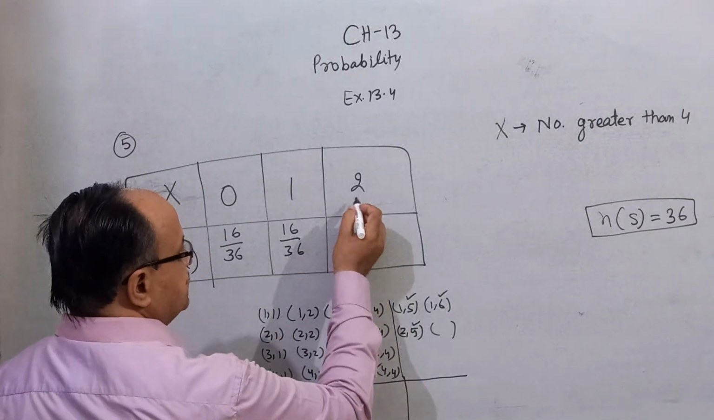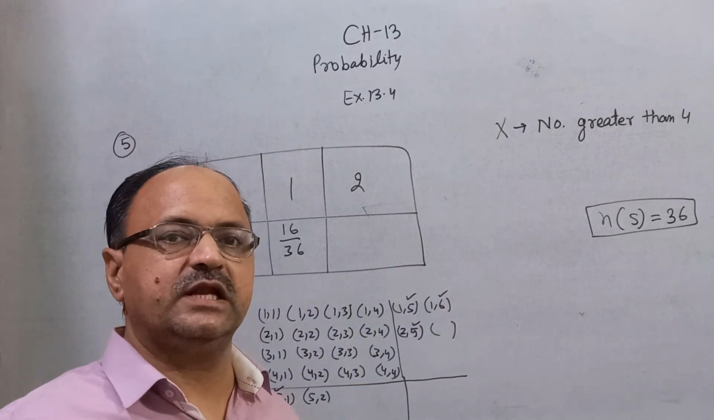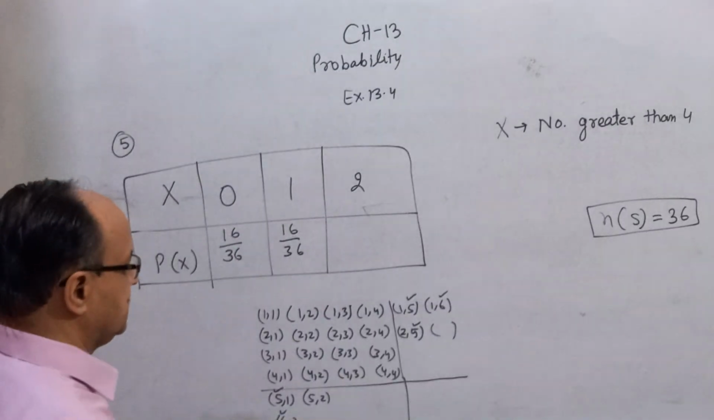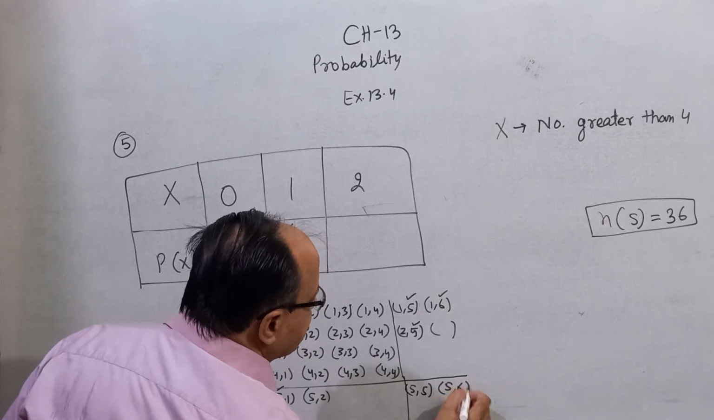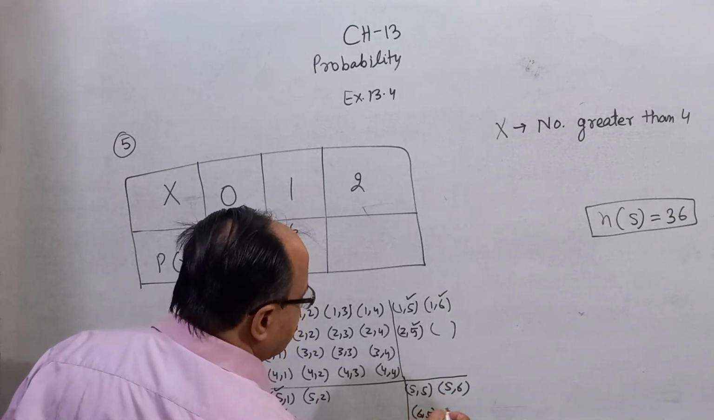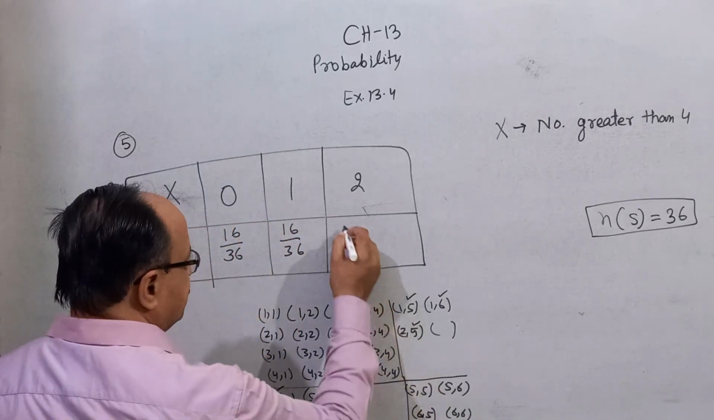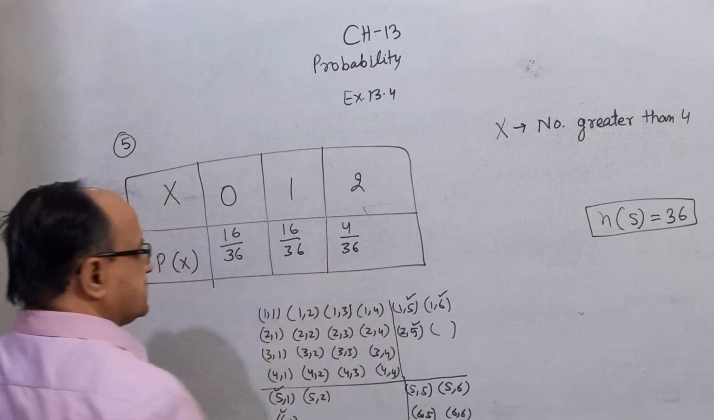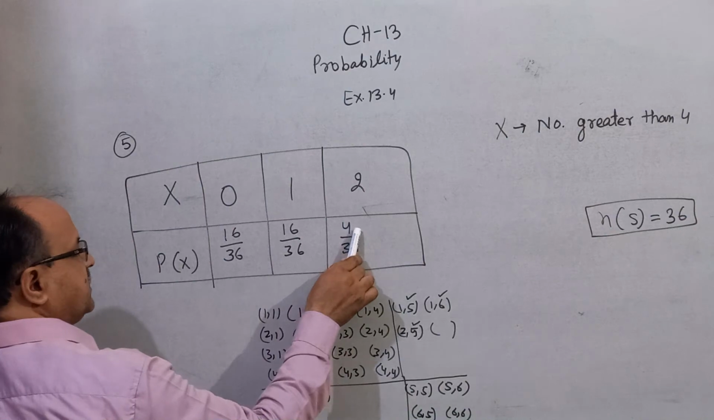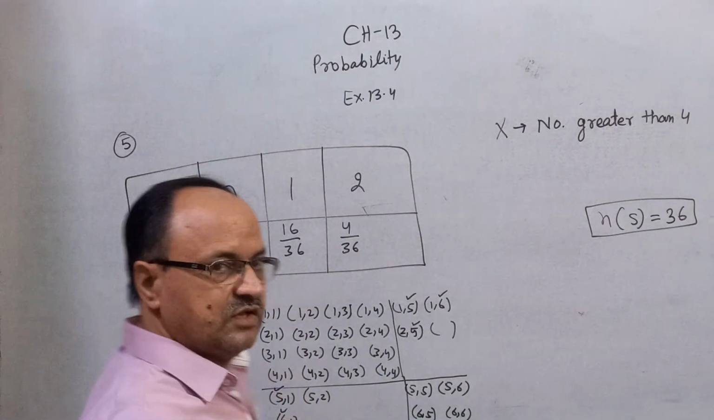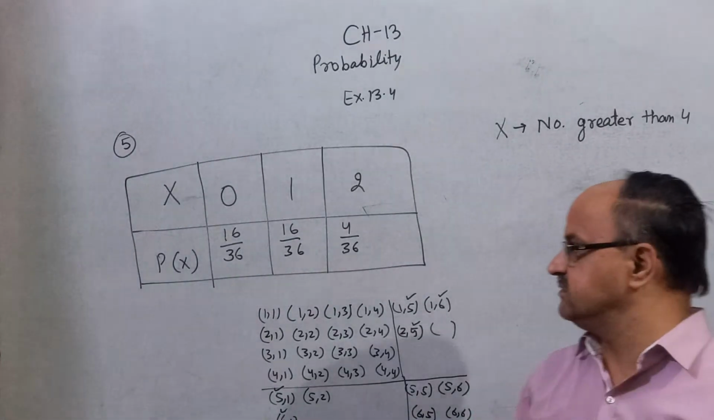And 2 means a number greater than 4 on both dice. That is 5,5, 5,6, 6,5, and 6,6. There are 4 cases, 4 by 36. When you add 16 plus 16, 32, 32 plus 4, 36, 36 by 36 is 1. Correct? So this is the solution of this question.